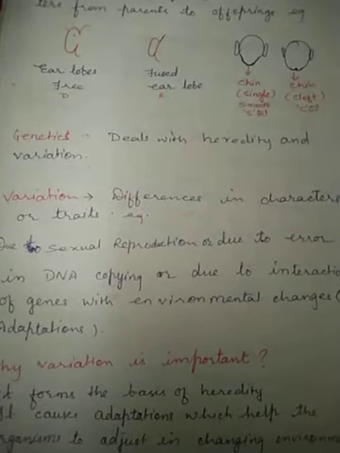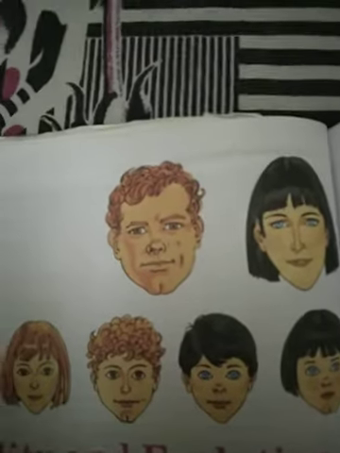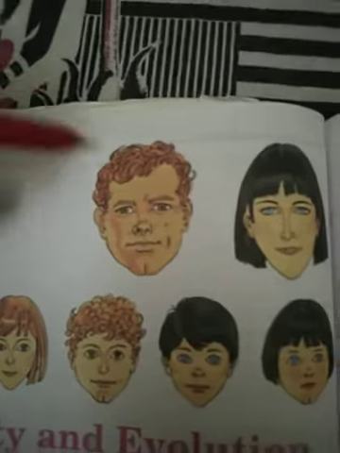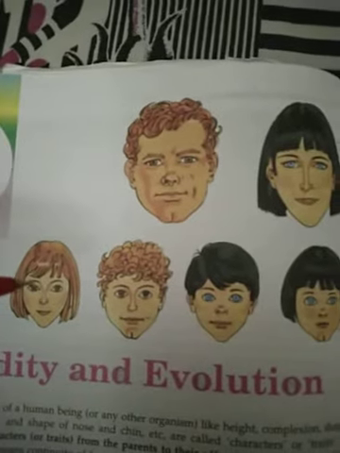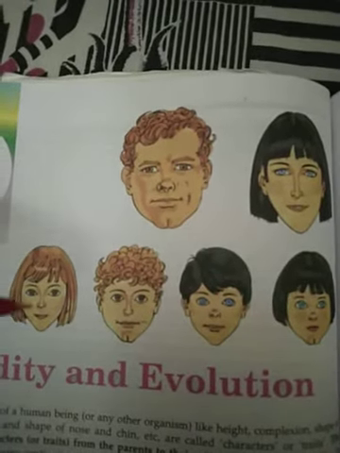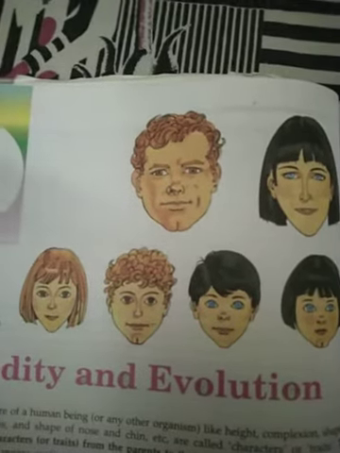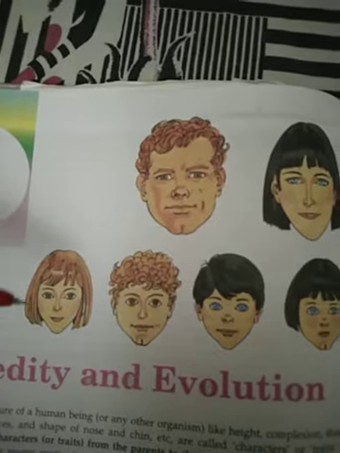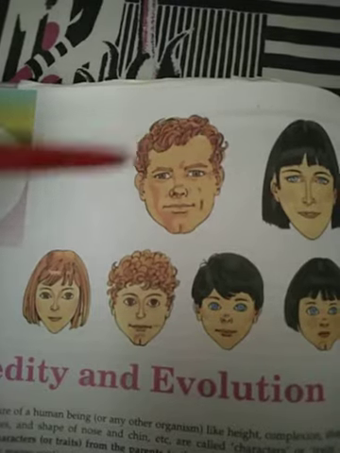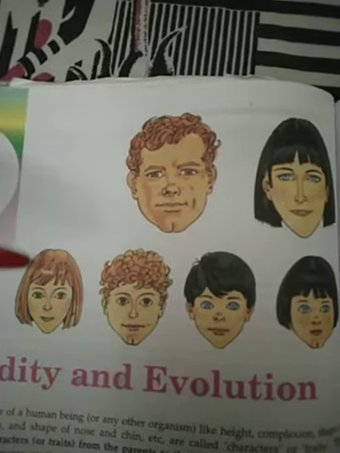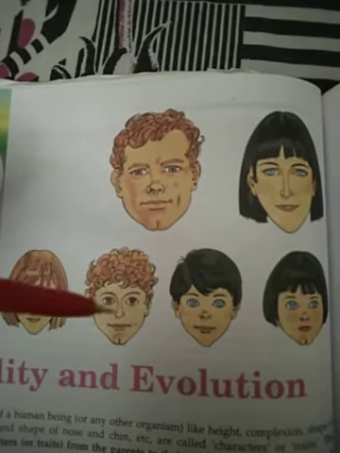For example, during sexual reproduction the changes take place, as I discussed in the beginning. You can see in sexual reproduction the changes are taking place in the offspring. The color of hair is from the father, but the texture is straight. The hair is straight in this girl child, but brown in color as in the father. So there is mixing of the characters. This is variation. Now here you can see there is a change in the eye color.